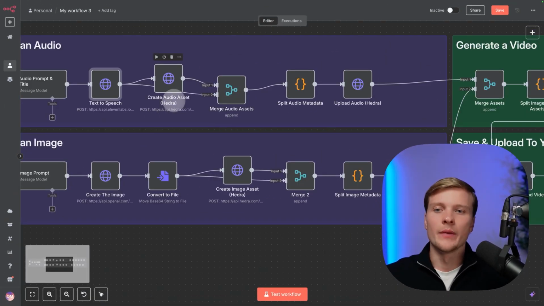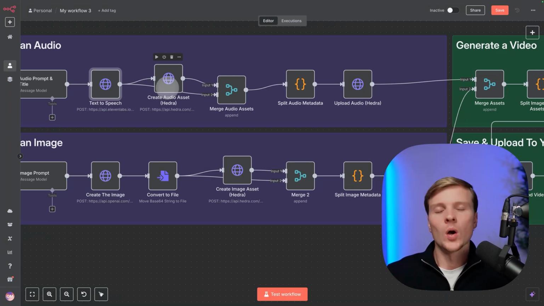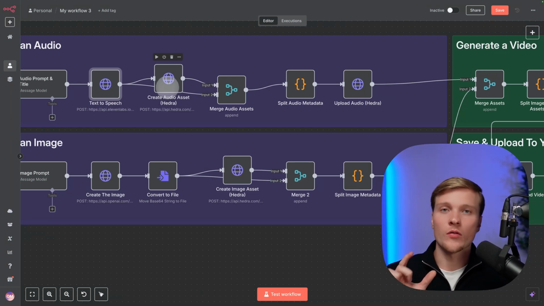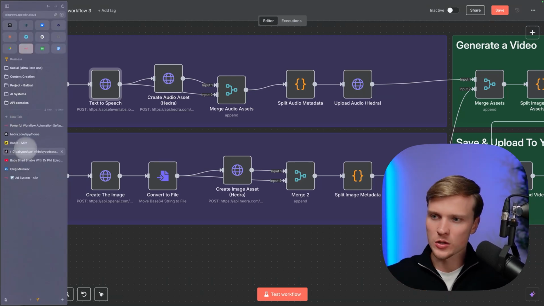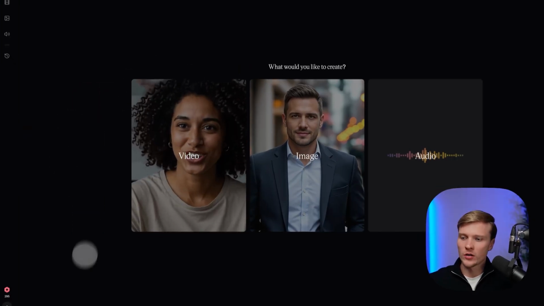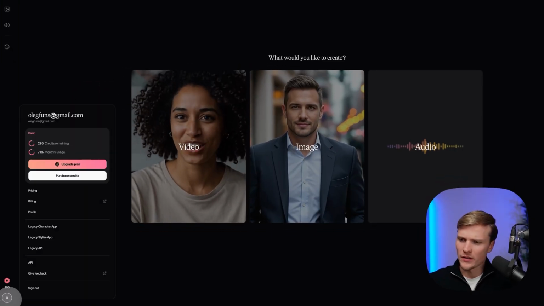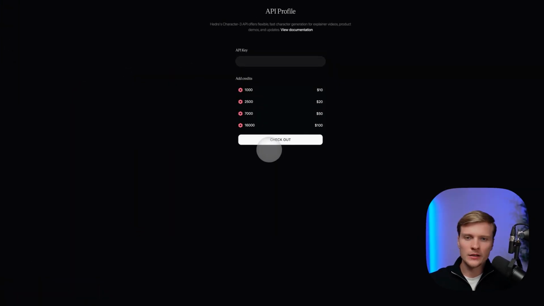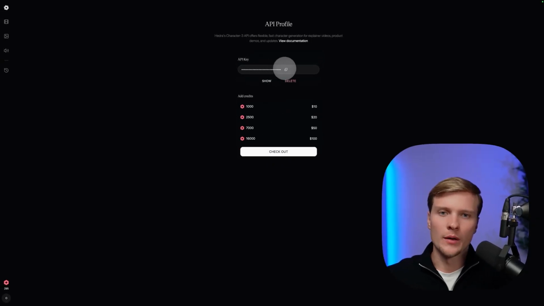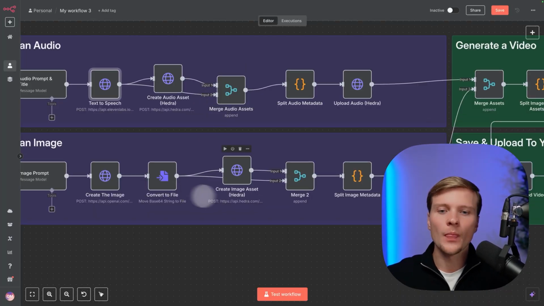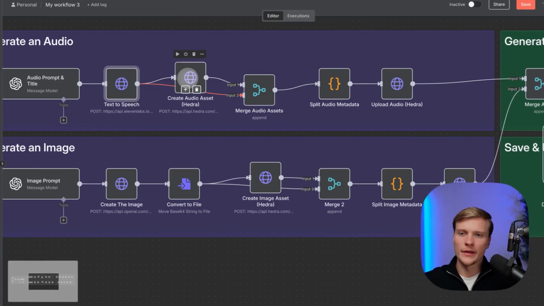And then in the same manner, you will go to hydro.com, also create your account, and also create your API key. So let me just show it to you how it works. You are in Hydro in here, you will press, I think here, you'll press the API, and here you will see the API key. You will be able just to copy it. So very simple. So let's open one of the Hydro nodes.